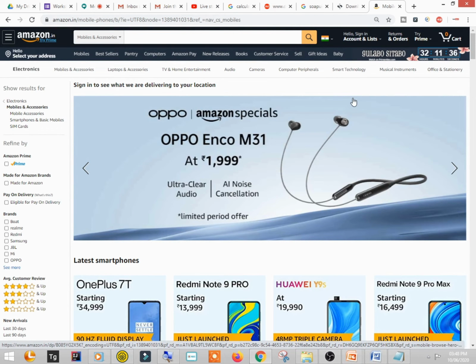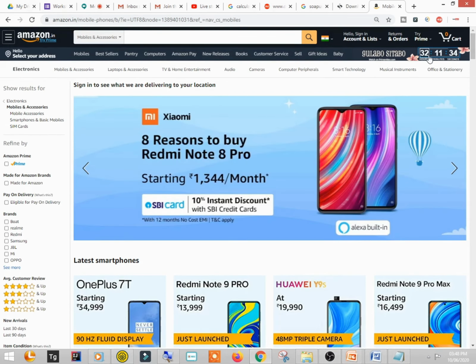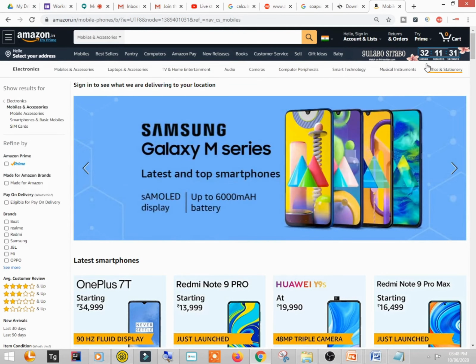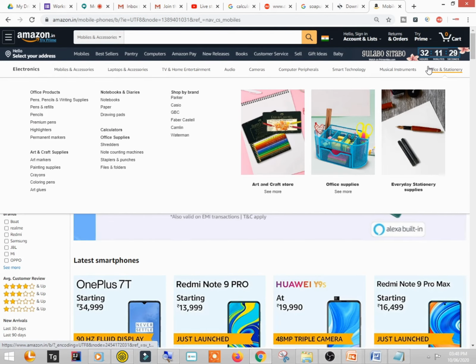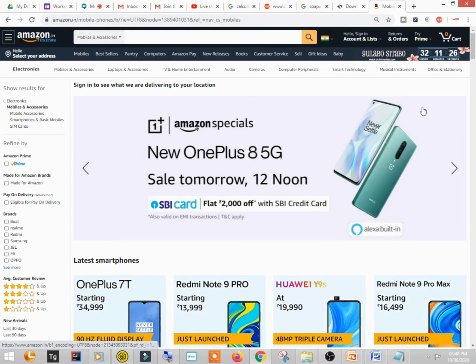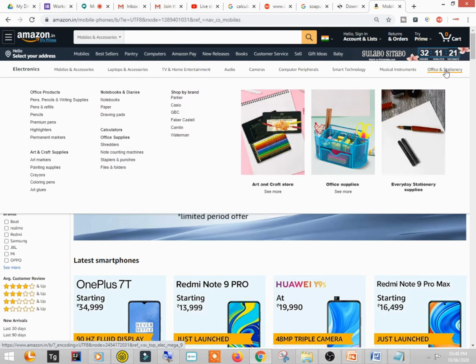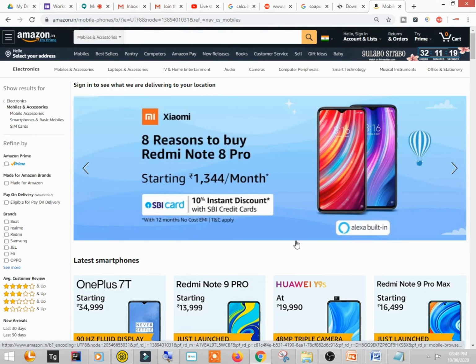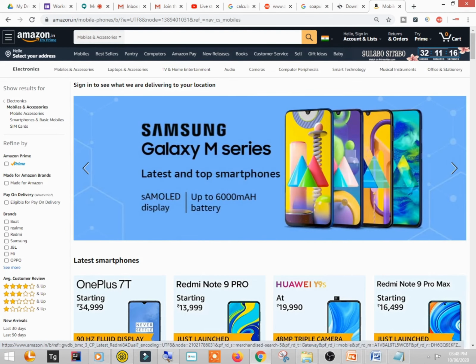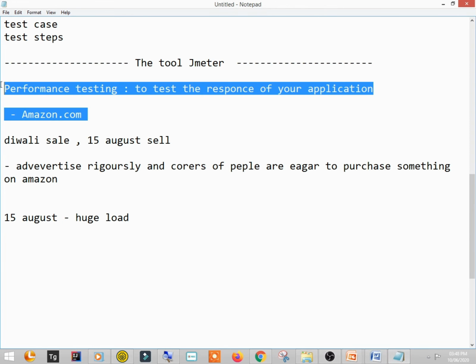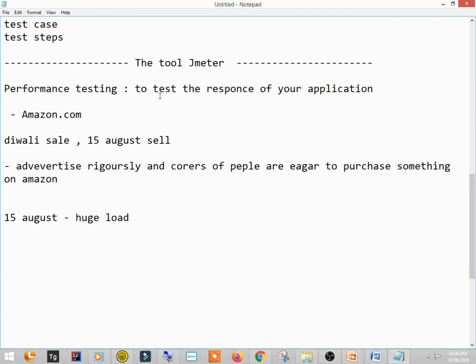Again, you can see here there is some sale coming, right? In 32 hours a new sale is going to come. So lots of people are going to rush on this website, and there will be a huge crowd on this site, and it should not get crashed, because if it gets crashed then Amazon will lose business, right? So for that you should do its performance testing very well in advance.